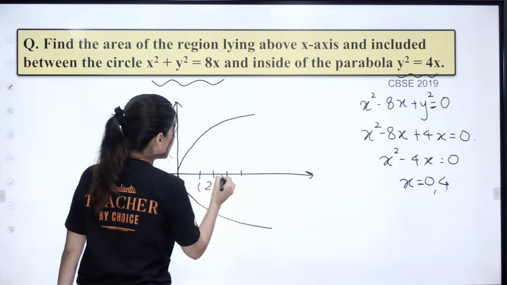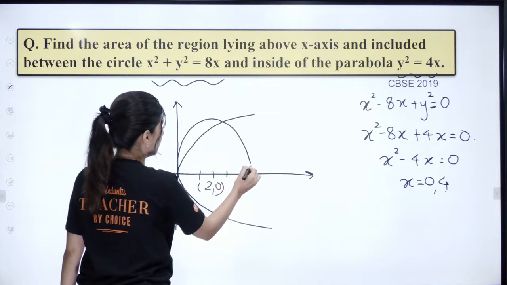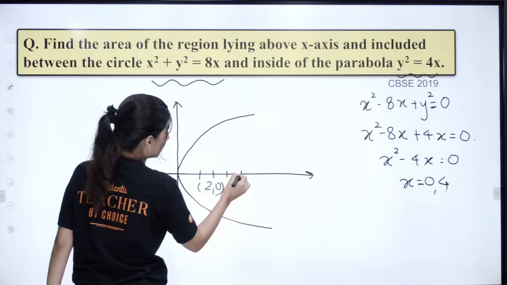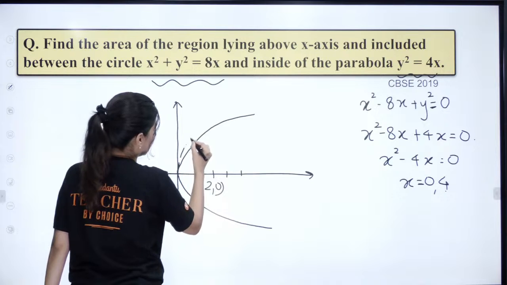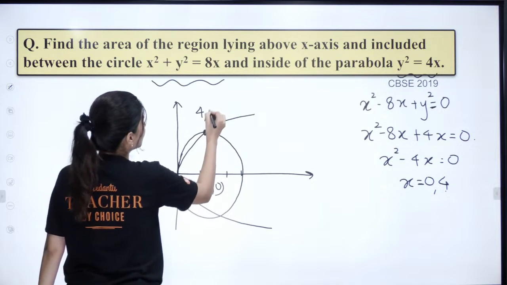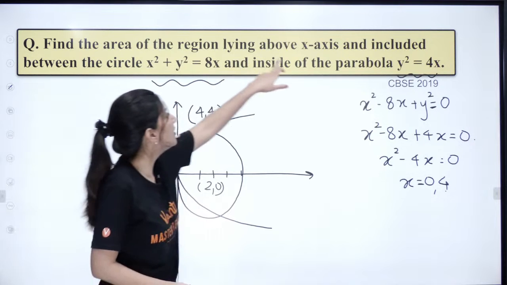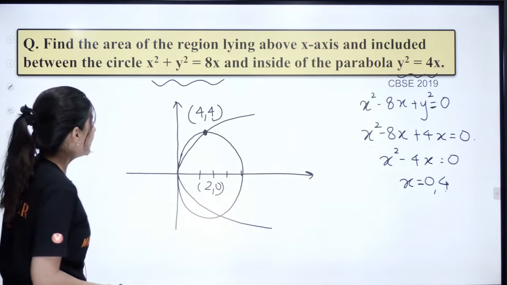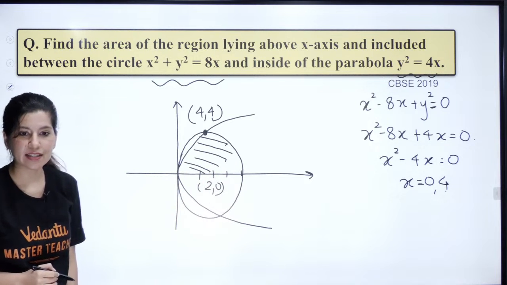Let's just now plot the circle. So, circle will look like this. And this point will be 4, 4. Okay, this is how your circle will look like. Now they are asking region lying above x-axis and included between circle and inside of the parabola. So basically we are looking for this area, right?